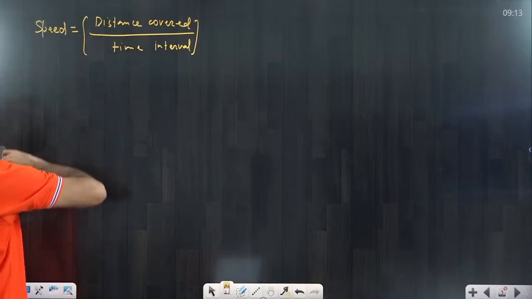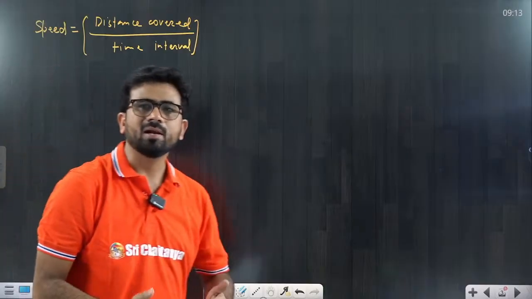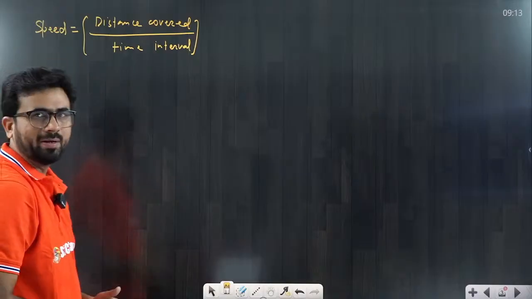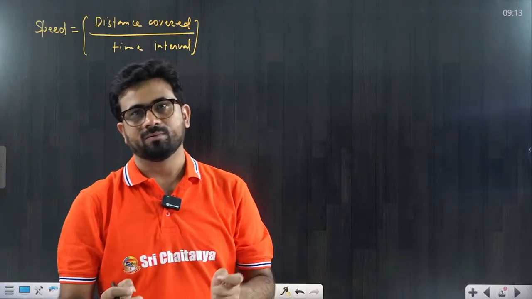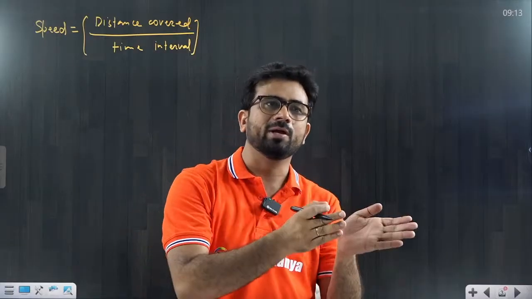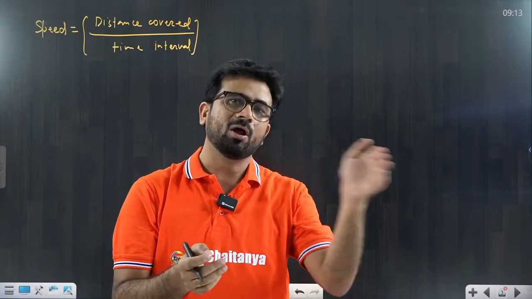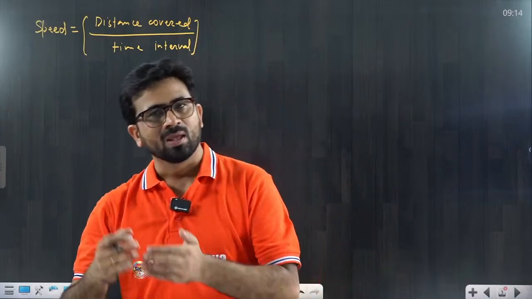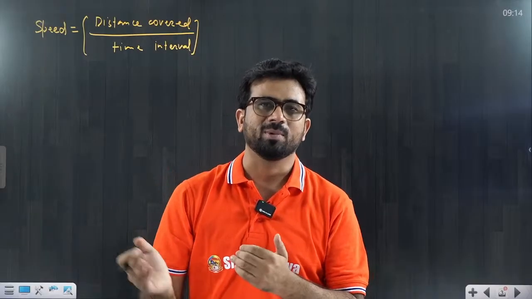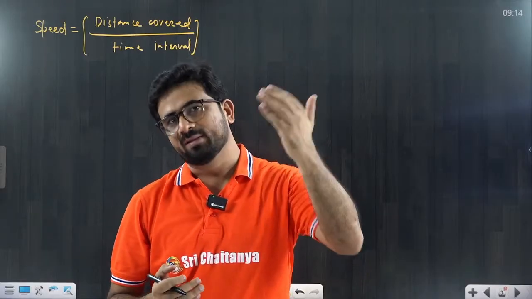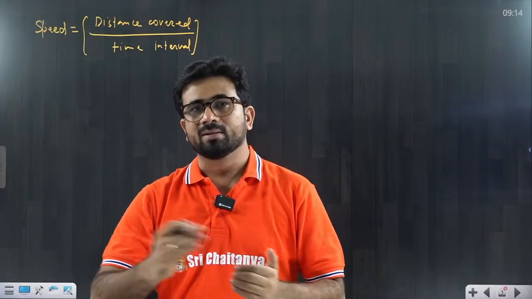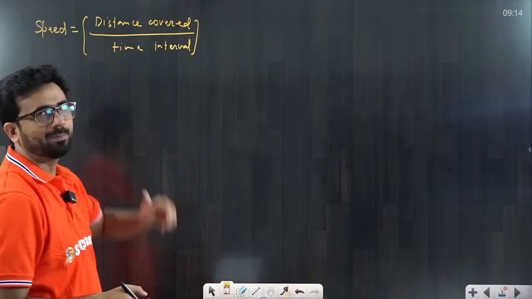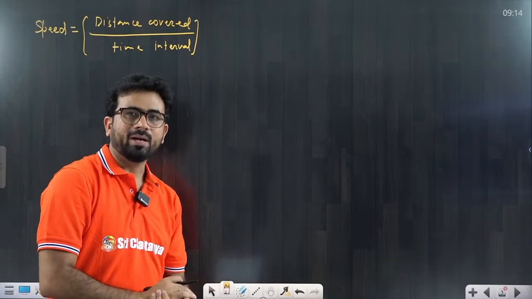Distance is a scalar quantity and displacement is a vector quantity. Similarly, speed is a scalar quantity. Distance is always positive. Why is it positive? Because when a particle is moving from A to B, that is the only length we are measuring, and length cannot be negative. We cannot say that from Vijayawada to Hyderabad, or Delhi to Bombay, the distance is negative. Distance is always positive, so speed is also positive. Speed cannot be negative. So try to understand it.